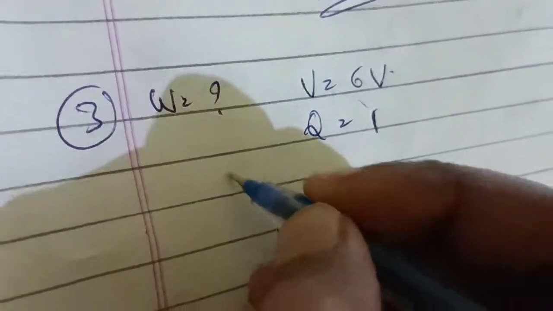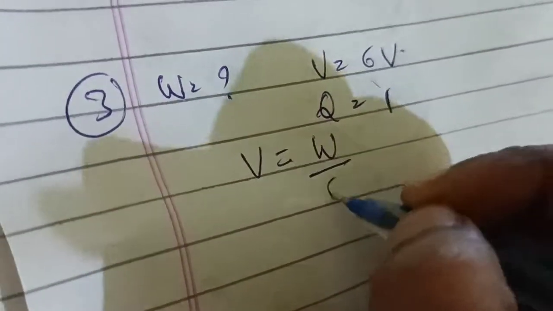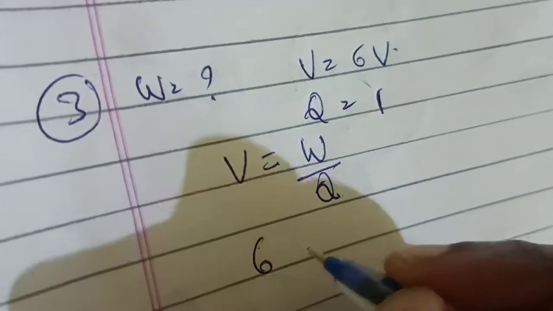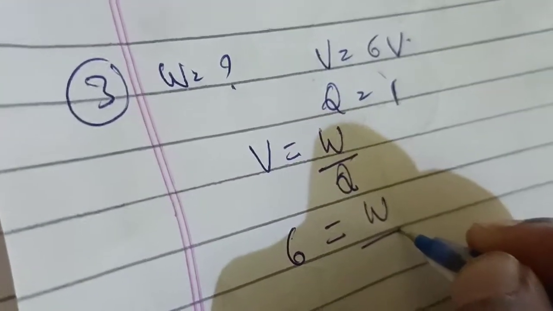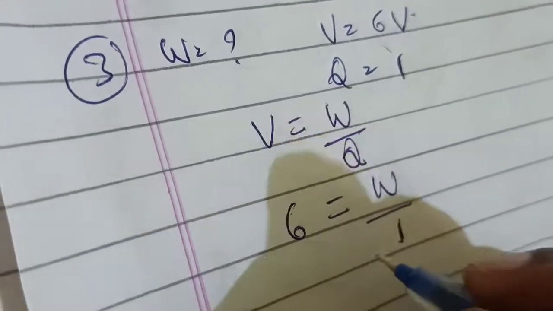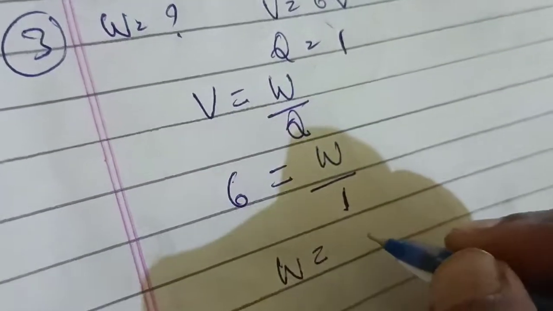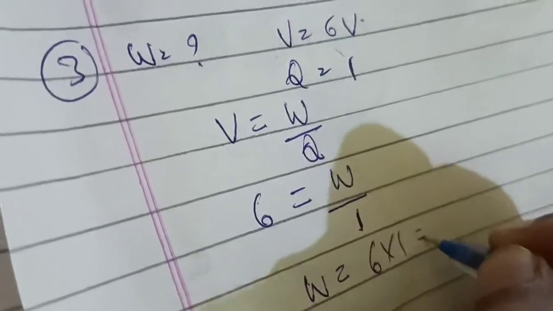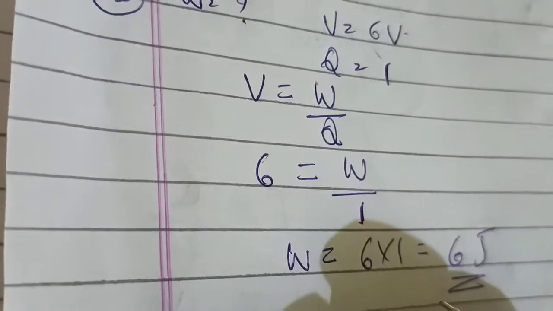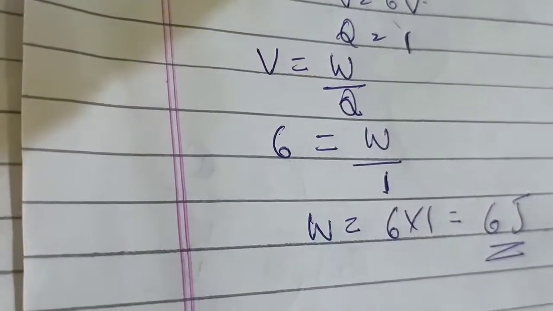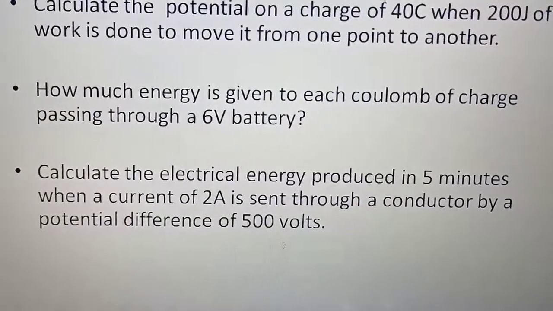So what is the formula? V is equal to W by Q. V is 6 volt, work done is not given, whereas Q is 1. So W is equal to 6 into 1, which is 6 joules. So what is the work done? It is 6 joules.